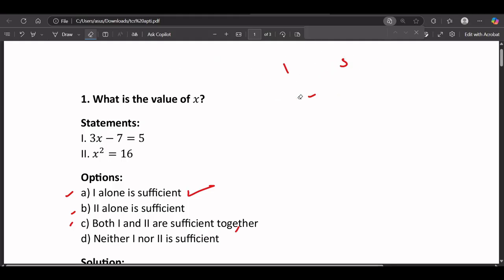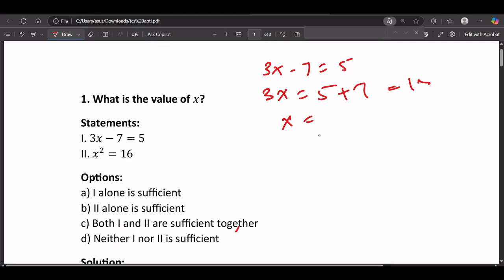Okay, now let's solve this. First statement is saying, see carefully, 3x minus 7 equals 5. That means 3x equals 5 plus 7, which is 3x equals 12. So what is the value of x? The value of x is 4. So we can find the value of x, which is 4, using only the first statement.